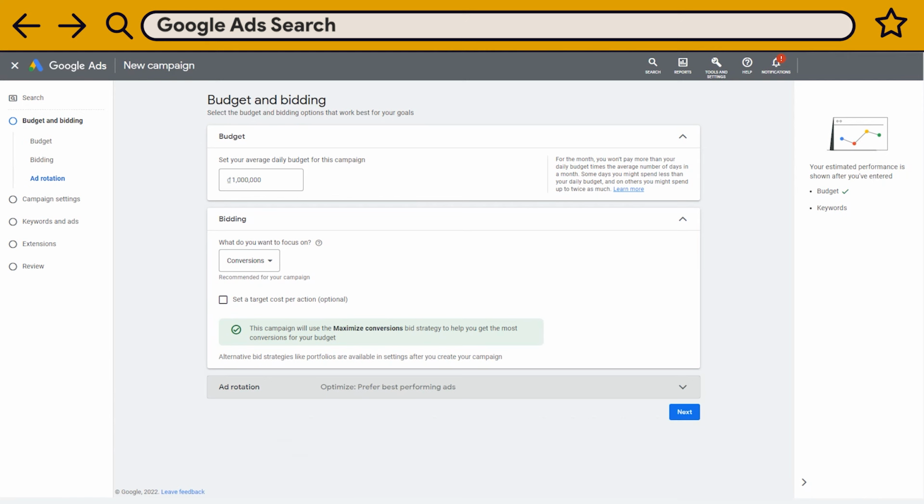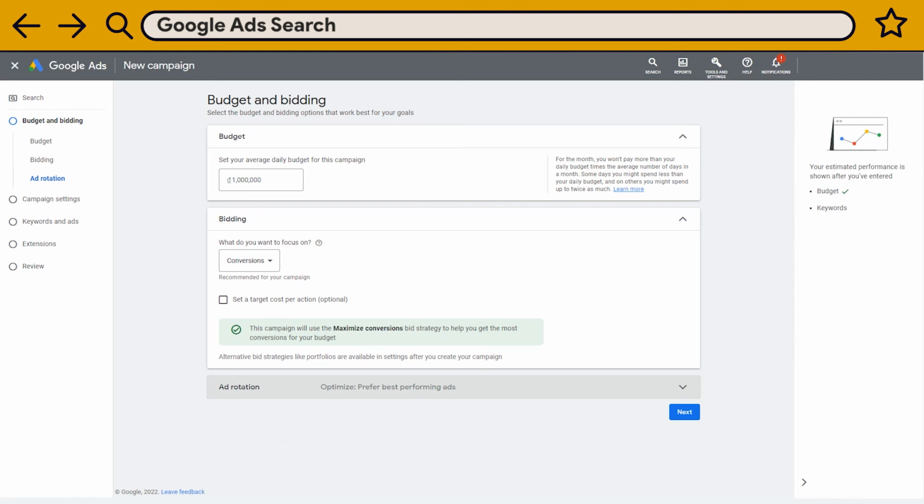To define this number, you need to have a good understanding of your market. The CPA depends on many factors like your industry or your target country. If it is the first time you run a Google Ads search, you should probably uncheck this section. Instead, you will run your ads and let the algorithm gather some data for you. However, if you know your market and your competitors, you want to set your CPA right away. For this tutorial, I will leave it blank.